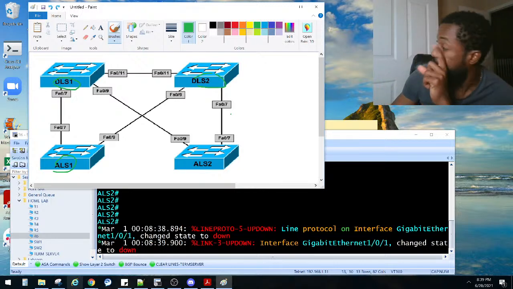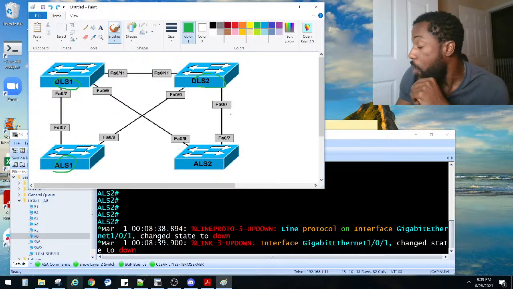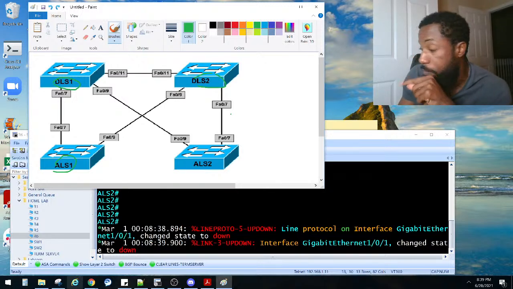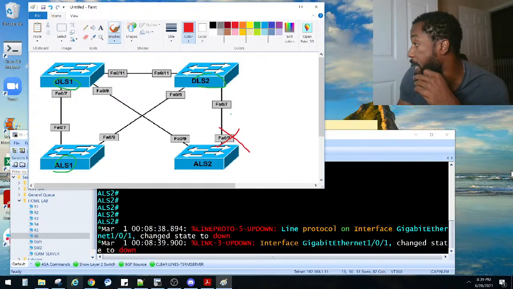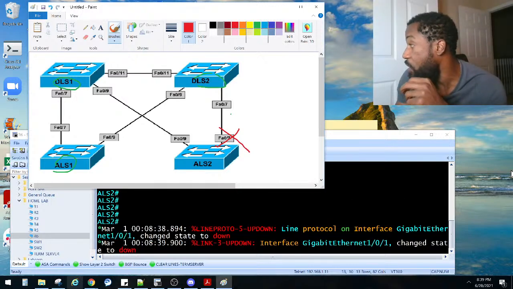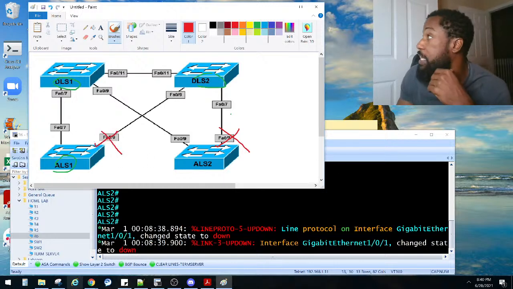Now, I'm looking physically at my 4 switches here, right? There's 2 ports that are being blocked here. On ALS2, port 7 is being blocked. So this right here is being blocked. We also have, looks like, port 9 on ALS1. So port 9, this right here, is being blocked. Y'all know why it's being blocked here, right? It's because we got some redundancy there.